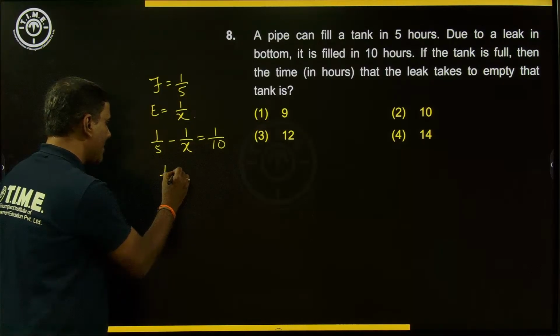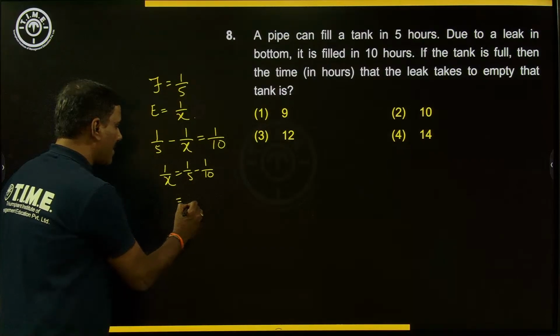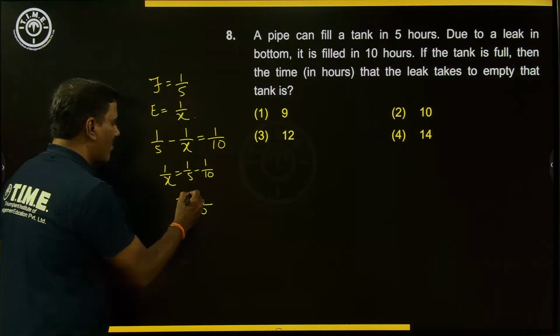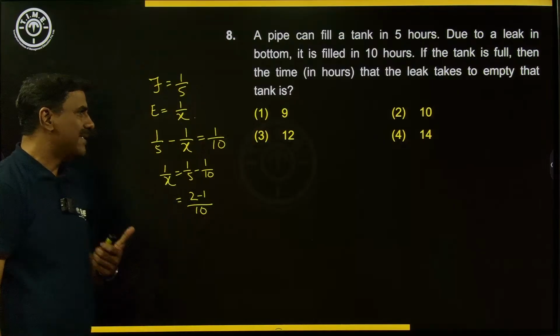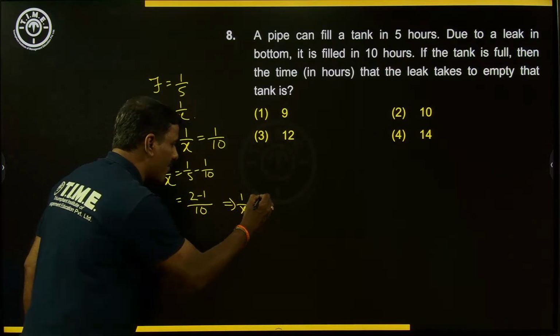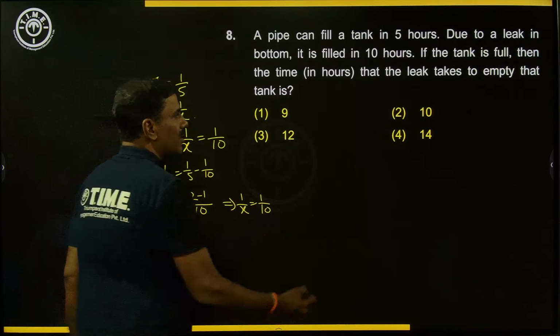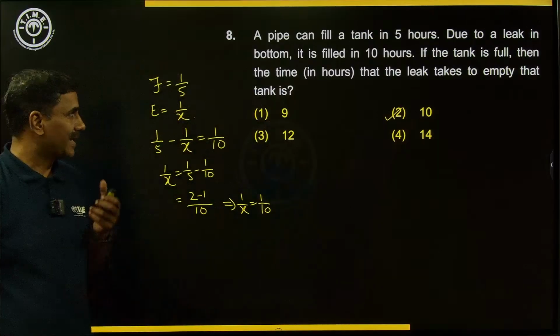So 1 by x is equal to 1 by 5 minus 1 by 10. With 10 as the LCM, 5 goes 2 times, 10 goes 1 time. So 1 by x is equal to 1 by 10, which basically indicates x should be 10. So the leak will empty the whole tank in 10 hours, we can say, right?